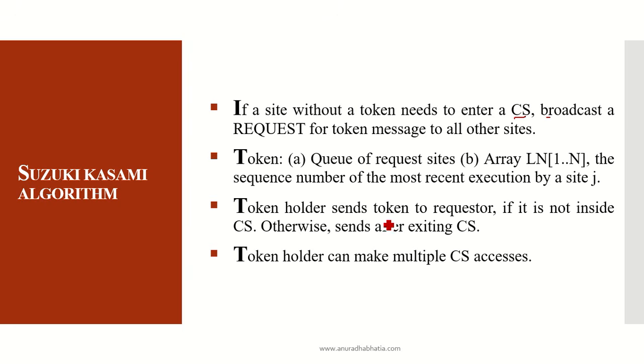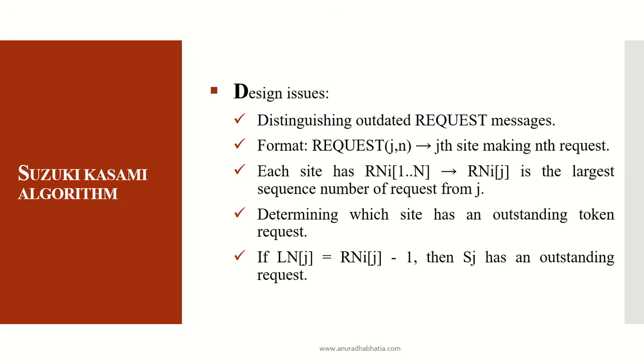The token holder sends the token to the requester if it is not inside the critical state. The process which is holding on to the token, if it has completed its critical state and is not inside it, then releases the token on demand and sends it to the process which has demanded to enter the critical state. The token holder can make multiple critical state accesses. One process can enter a critical state multiple times.